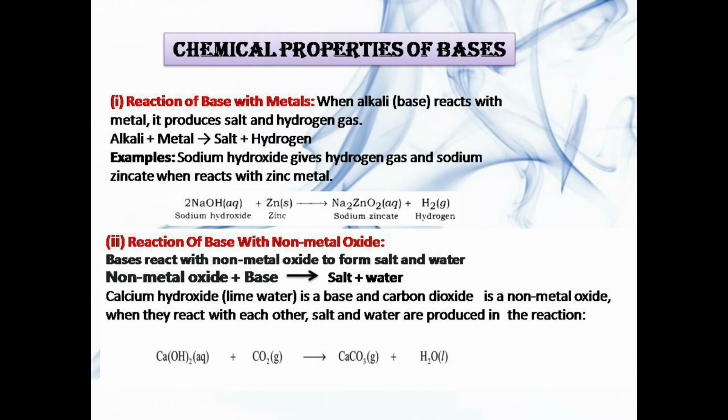Reaction of base with non-metal oxide. Bases react with non-metal oxide to form salt and water. Non-metal oxide plus base gives salt and water. Calcium hydroxide, lime water, is a base and carbon dioxide is a non-metal oxide. When they react with each other, salt and water are produced in the reaction.